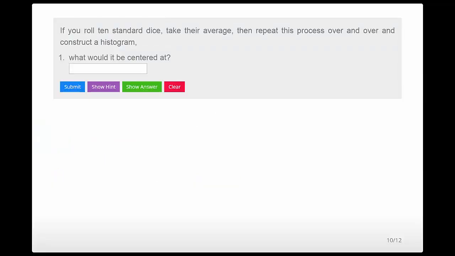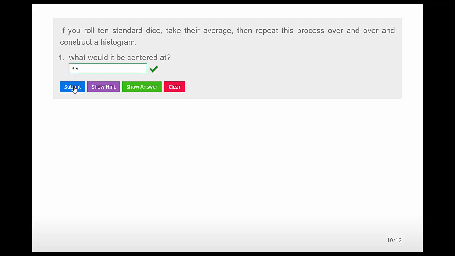If you roll 10 standard dice and take their average and repeat this over and over again and construct a histogram, what would it be centered at? So what would the average of 10 dice be centered at? Well, if I were to roll a single die over and over again and get the uniform distribution on the numbers 1 to 6, that histogram would be centered at 3.5. But I know that the average of 10 dice has to be centered at the same thing because the distribution of averages is centered at the same place as the original population. And so it has to also be centered at 3.5.